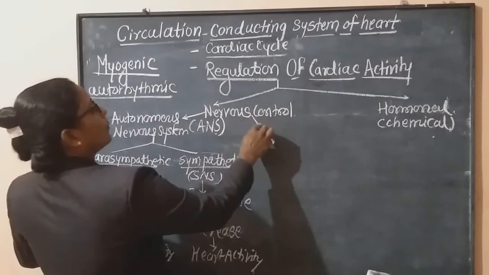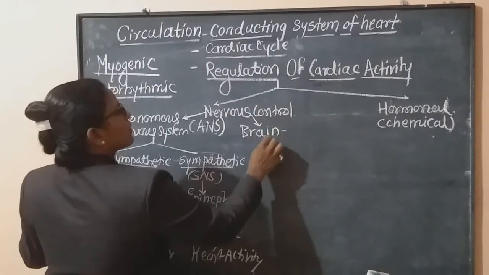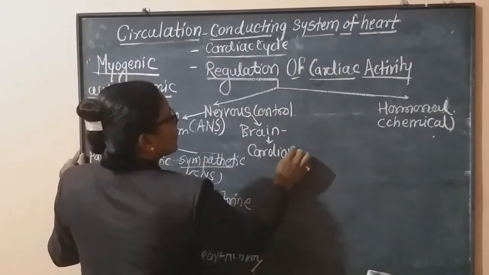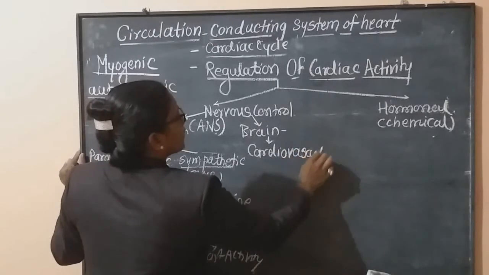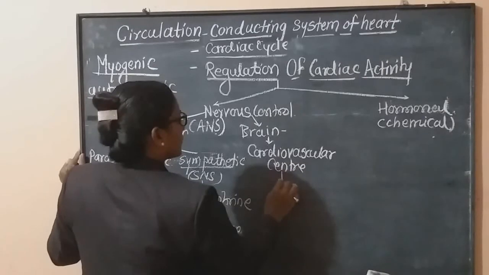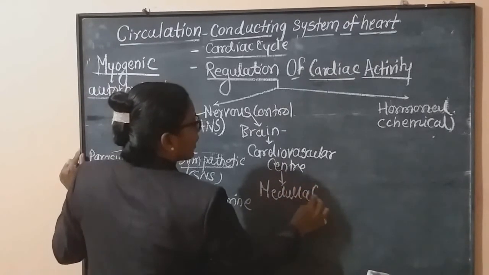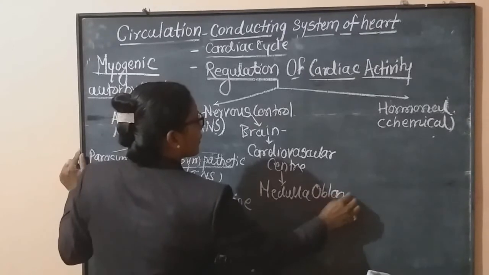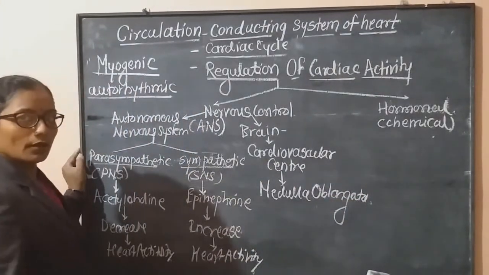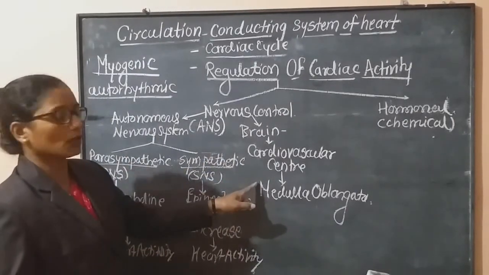Also in our brain there are certain cardiovascular centers, and these centers are present in our medulla oblongata. Okay, medulla oblongata is a part of the brain. These structures will be very clear in the next chapter, nervous coordination.